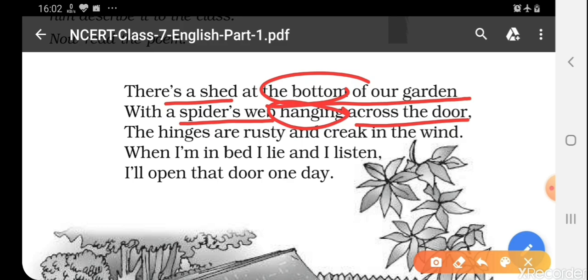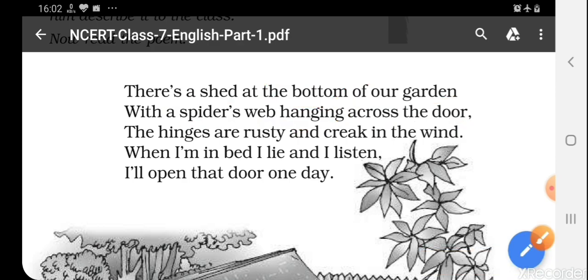It was hanging there and the hinges are rusty and creak in the wind. Hinges, what is hinges? Hinges are the things from which the doors are joined. जिससे doors जुड़े होते हैं हमारे. ठीक है? That is called hinges. So the hinges are rusty. What is the meaning of rusty? So rusty, when iron metal things, iron things get old, so they become rusty. उन पे जंग लग जाता है. Okay. So the hinges of doors are rusty and creak in the wind, and when wind blows they make sound. Creak का मतलब होता है sound करना. Okay. जब कोई चीज़ weak हो जाती है, have you seen it makes sound?